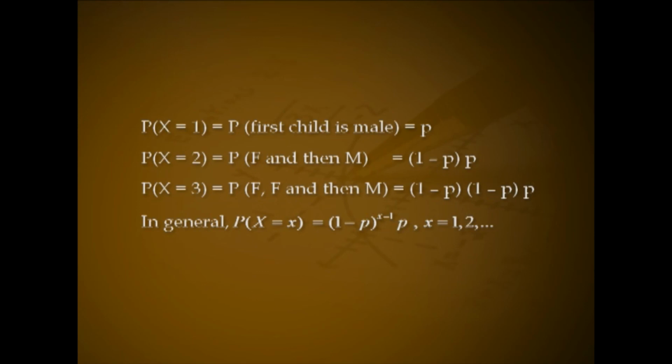P(X=3) = probability of first female, then female and then male, that is (1−p)(1−p)p. In general, P(X=x) = (1−p)^(x−1) p for x = 1, 2, etc. That is, X is distributed as geometric. If the probability of a male child in their community is 1/3, P(X=x) = (1−1/3)^(x−1) × 1/3